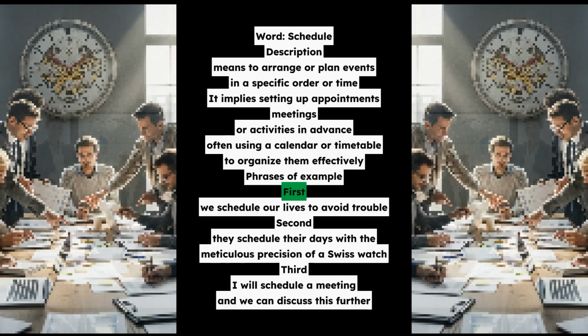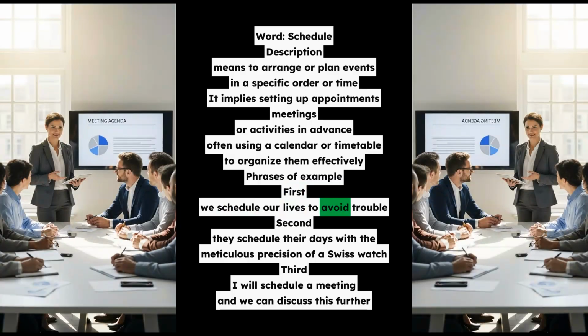Word: law. Description: a rule that people must obey. It's a guideline for behavior, often made by a government or authority.